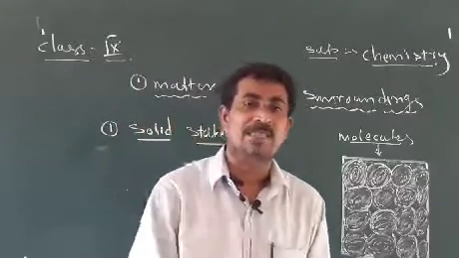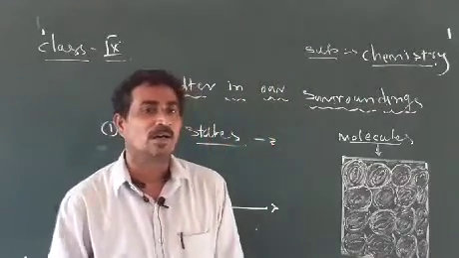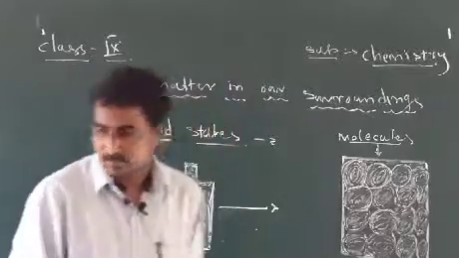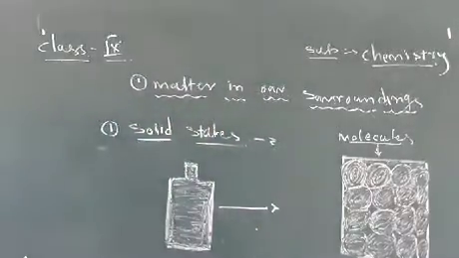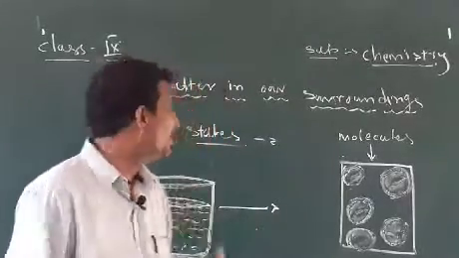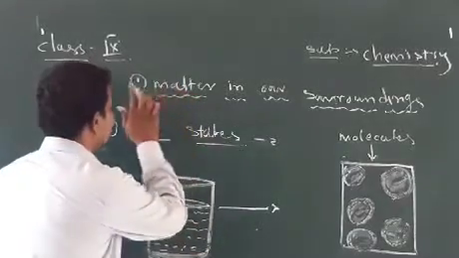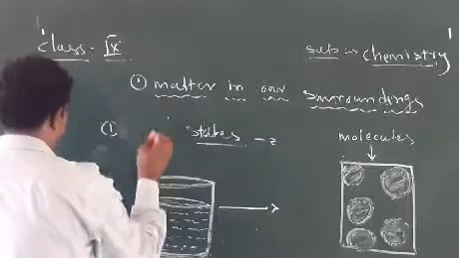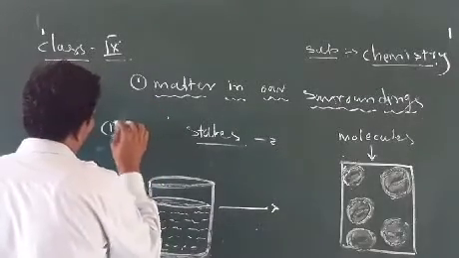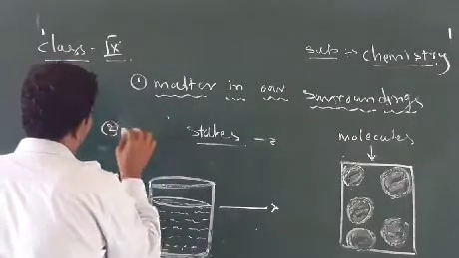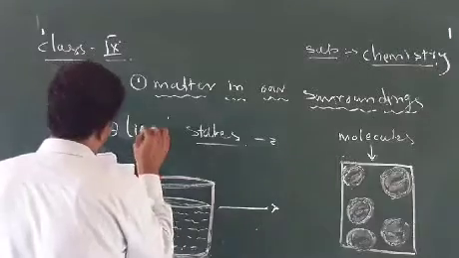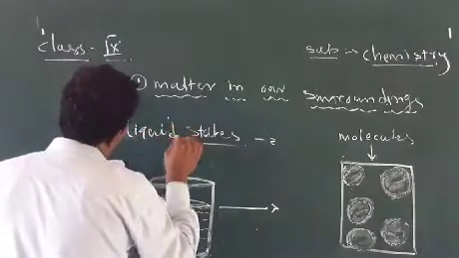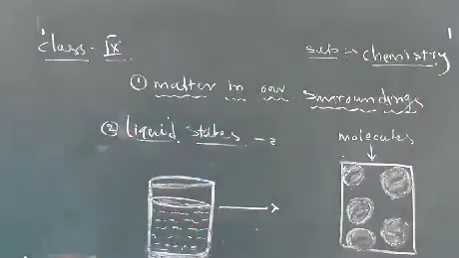Now the second group is liquids. The second state we are going to take is the liquid state. First we learned about the solid, and second, number 2, is the liquid state.